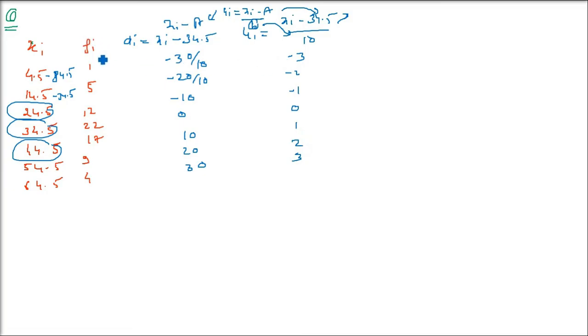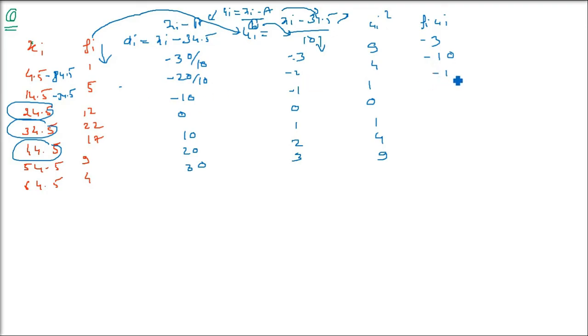Now this is easier. Now multiply fi by ui, and you also have to take ui whole square because of the formula you have seen. So let us take ui square, same as the previous one. Just square this: 9, 4, 1, 0, 1, 4, 9 will come. For fi ui, multiply the second column by the fourth column. Here f and u, the i is just a subscript for each element, and i goes from 1 to n.